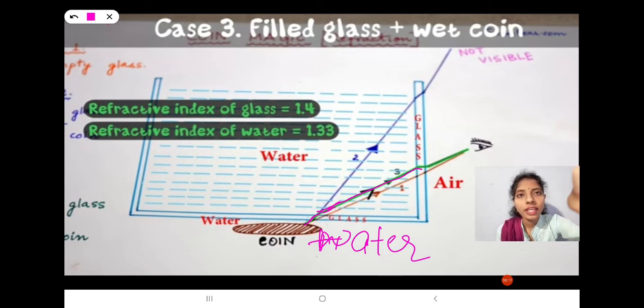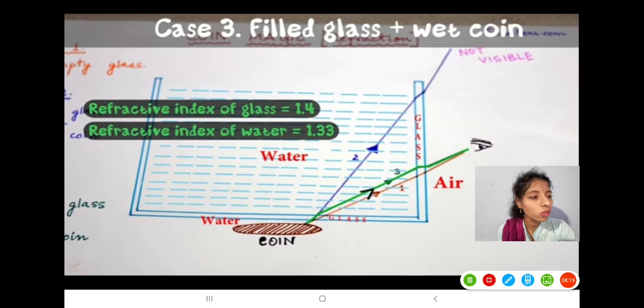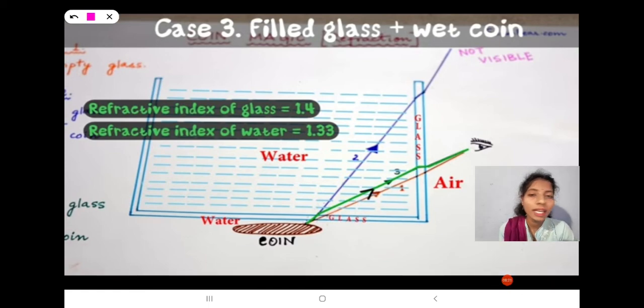Again from water to glass medium the light ray is changed, and you can observe somewhat the light ray bending. Again from glass medium to water medium it travels, and in this position we are observing the coin. This time the coin is visible to us.